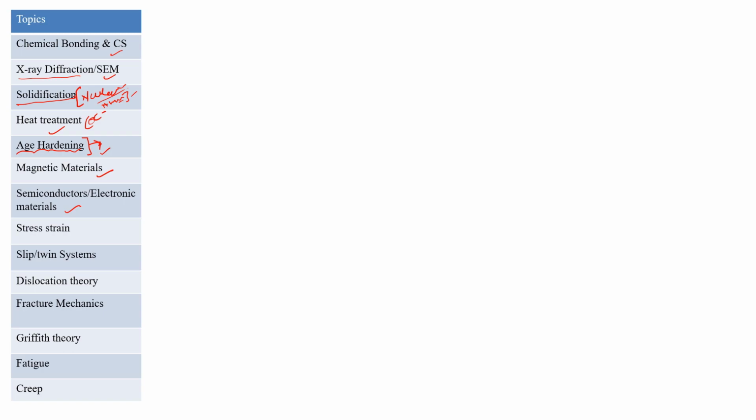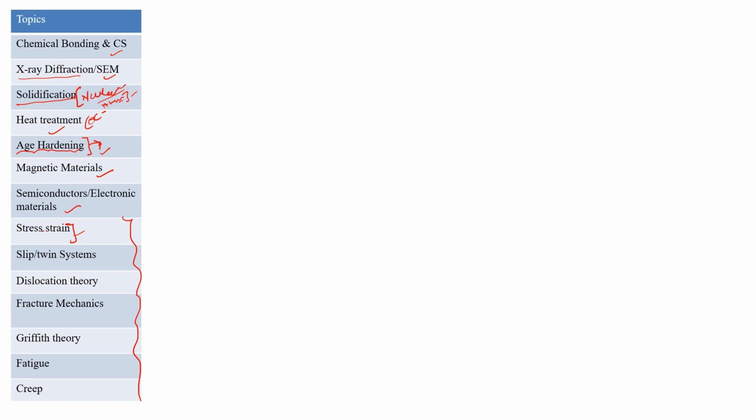So this was all the physical metallurgy part, and after that the mechanical metallurgy part will start. So I have taken stress strain as one topic, that is the basics of mechanical metallurgy, and it will include stress tensor and strain tensors, Mohr circles, and everything in this stress strain part, that is resilience, toughness, everything that is basics of mechanical metallurgy.